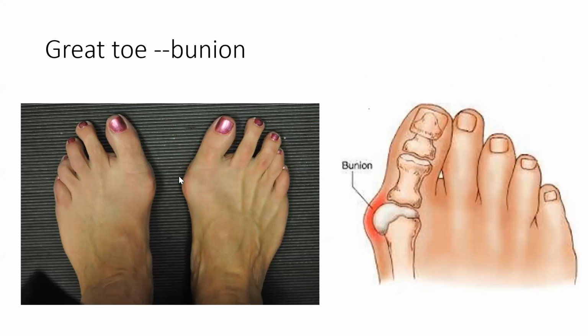If there is a problem here, first, which joint is this? This is your tarsals, metatarsophalangeal joint. So this is your metatarsal, this is your phalanges, proximal and distal. This is the MTP joint. If there is inflammation at the first MTP joint, this is bunion. So you remember this word, bunion.